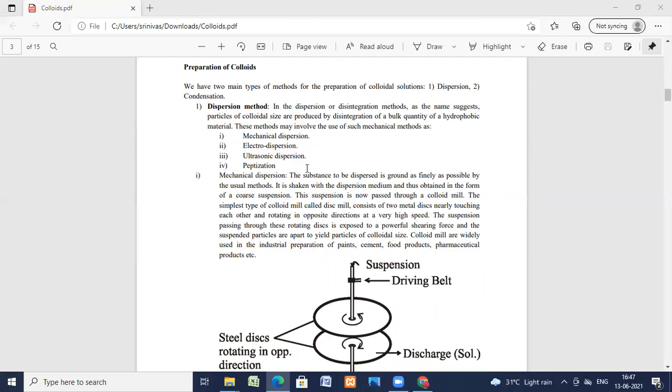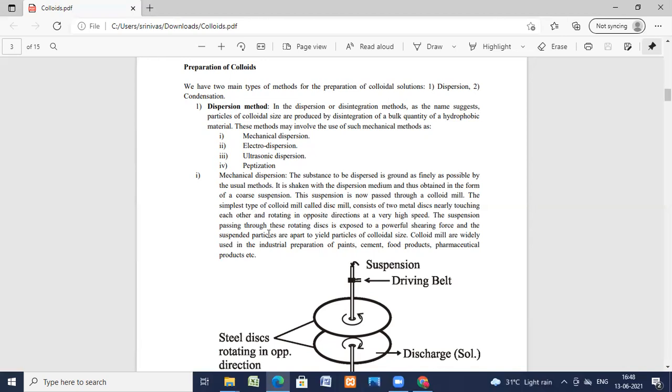So in mechanical dispersion, the substance is ground as finely as possible. It is shaken with the medium and obtained in the form of coarse suspension. This suspension is now passed through the colloidal mill. Colloidal mill, you can see. The simplest type of colloidal mill is the disc mill. It consists of two metal discs nearly touching each other, rotating in opposite directions at very high speed.